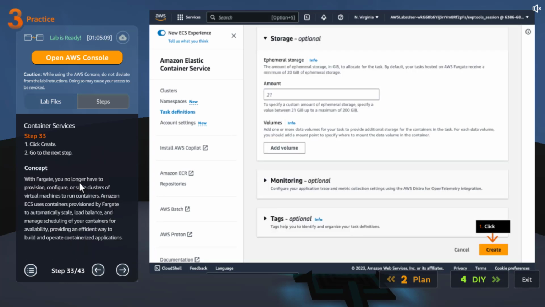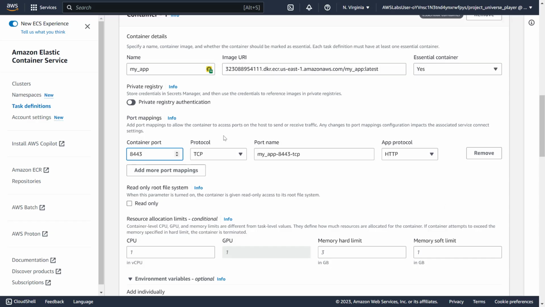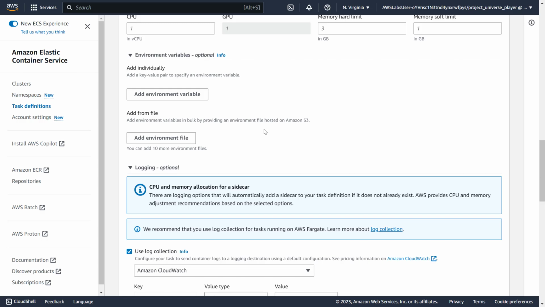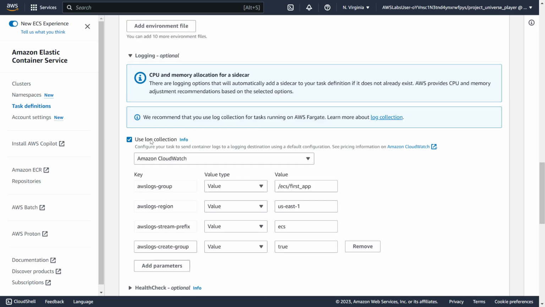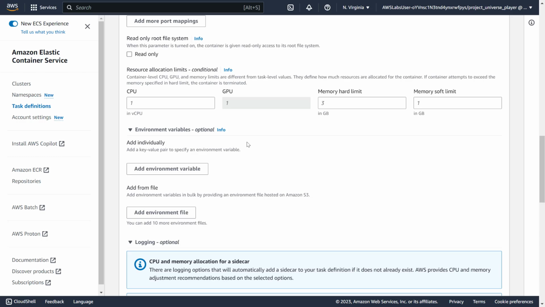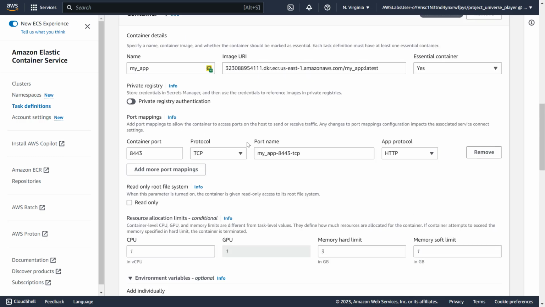With Fargate, you no longer have to provision, configure, and scale clusters of virtual machines to run containers. Amazon ECS uses containers provisioned by Fargate to automatically scale, load balance, and manage scheduling of your containers for availability, providing an efficient way to build and operate containerized applications. That's it. Then we'll click create. So if I go here, let's scroll down, and they want us to unselect use log collection. I think pretty much that's about it.